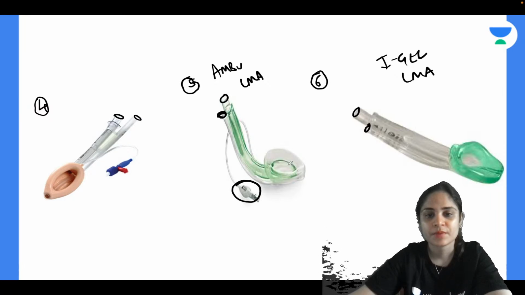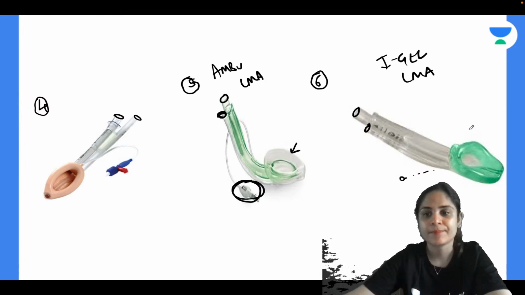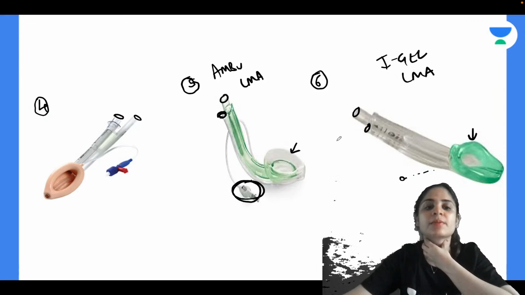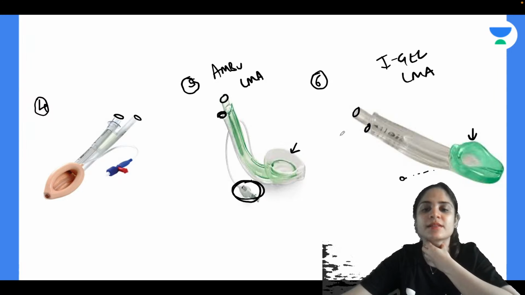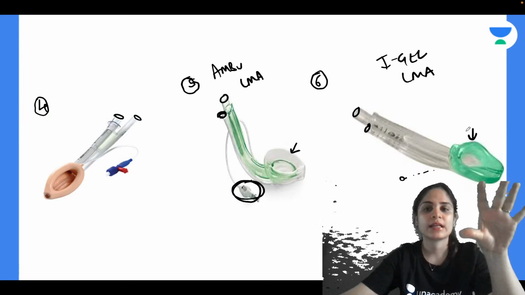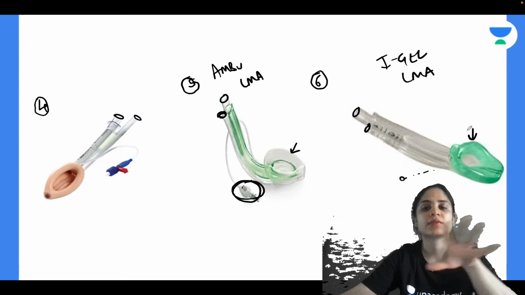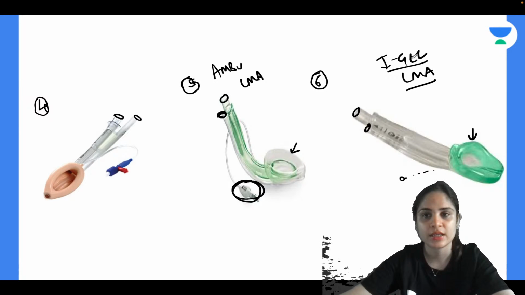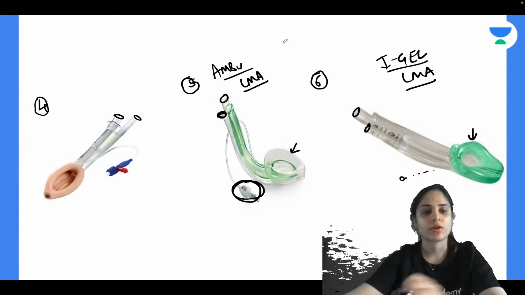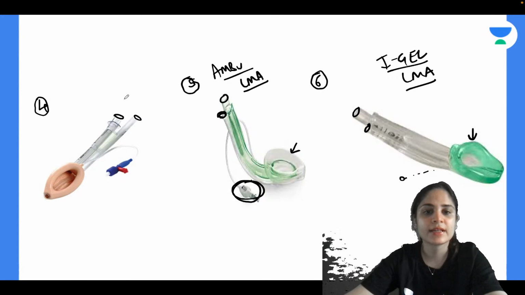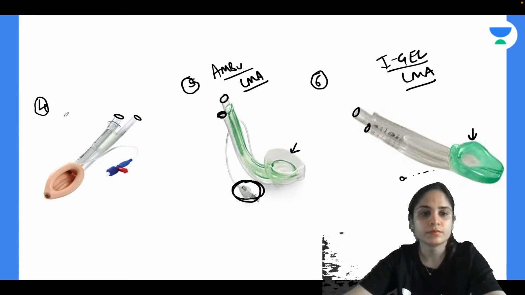So this is your cuff which is filled with air, and this is the pilot balloon through which you fill the cuff. If you look at your iGel LMA, this cuff is not present. So that means this does not get filled by air. So how does this expand? This expands by the heat that is present in the neck, or the heat present in the airway. So this is made up of a thermoelastic material. It will take the heat from the airway and it will expand. So this is called your iGel LMA.